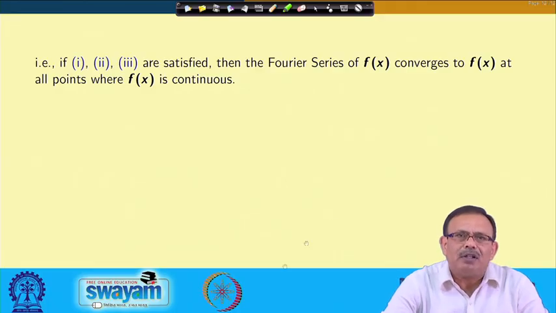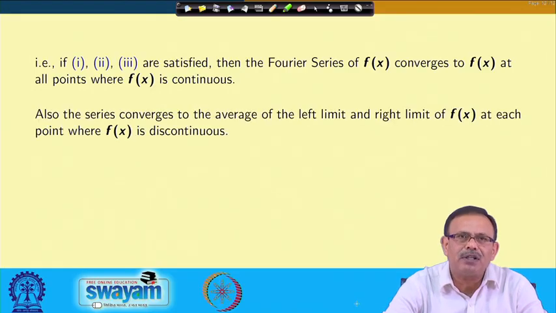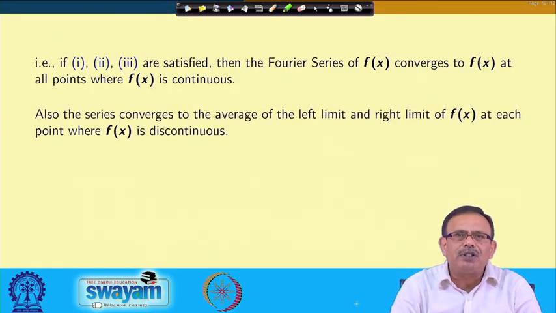So, if these are satisfied, then the Fourier series of f x we say converges to f x at all points where f x is continuous. Also, the series converges to the average of the left limit and right limit of f x at each point where f x is discontinuous. So, from the first one I am saying, if f x is continuous at a point x equals x naught, then the series converges to f x equals f of x naught at x equals x naught.